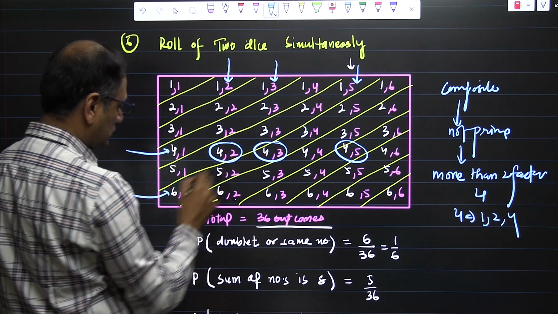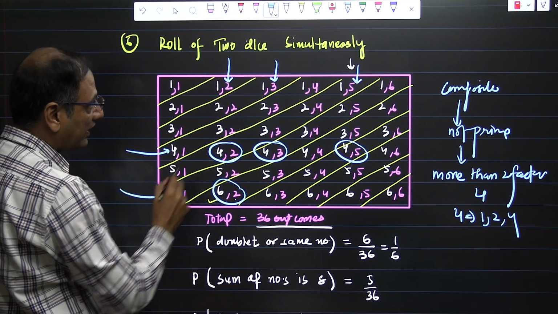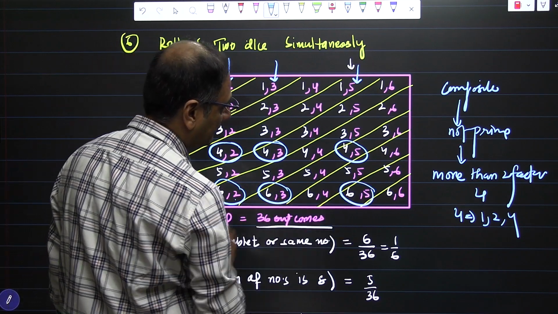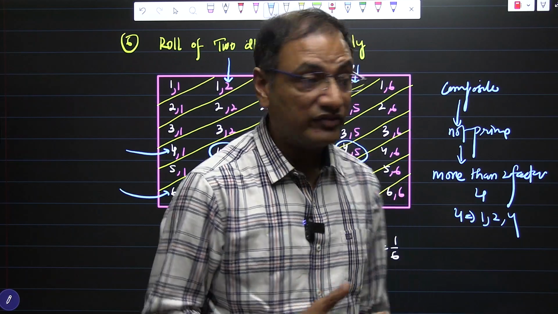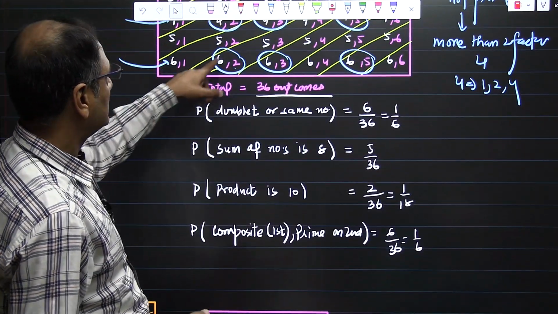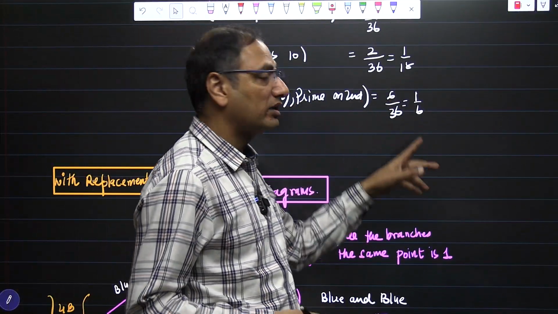You have to intersect the arrows; this arrow and this arrow meet here, and they meet here. So there are a total of 6 cases where the first dice has a composite and the second dice has a prime number. Hence the probability is going to be 1 by 6.